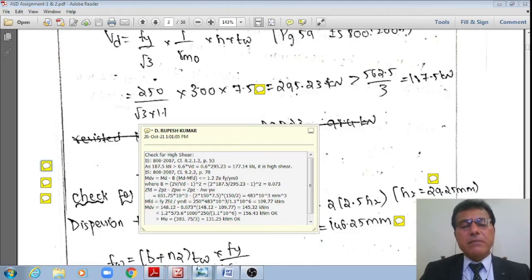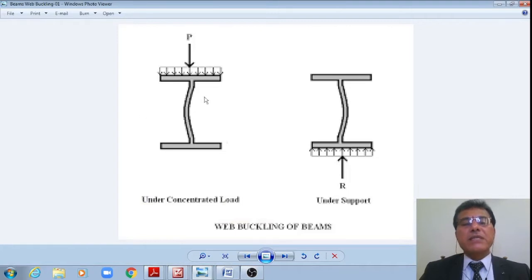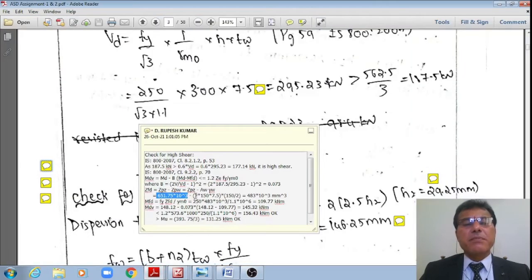Let me go to this schematic, student, right? Here the neutral axis is there. Therefore, what is this area and where does the CG lie? This area is half this height, and the CG is one-fourth of the entire depth from the neutral axis. Now I'll substitute here. That is equal to 2 multiplied by 150, because 300 by 2 is equal to 150, the total depth divided by 2. That is multiplied by 2, one in compression above the neutral axis and one below the neutral axis, multiplied by the thickness of the web, 7.5. Whereas where is the CG of that? Each of that is equal to 150 by 2.